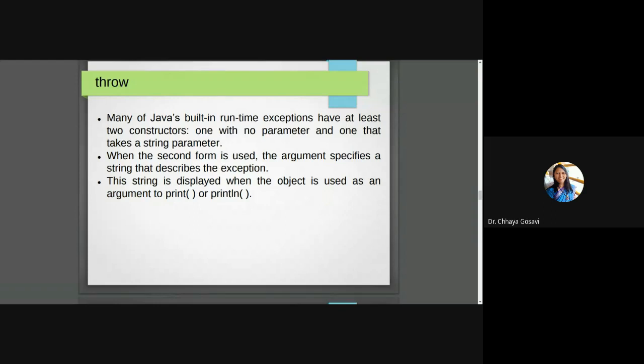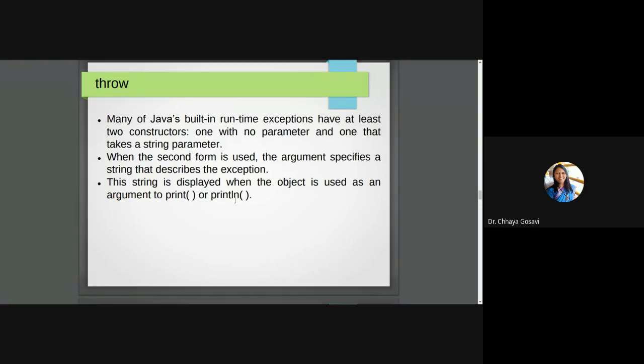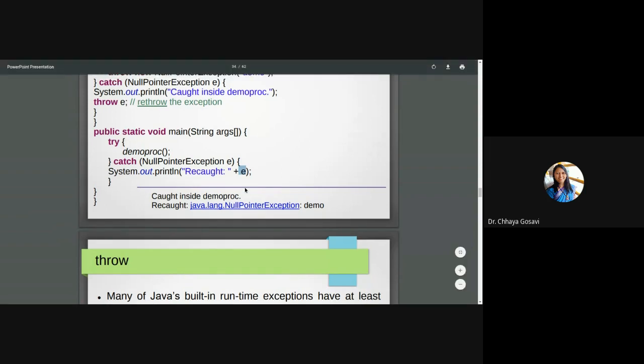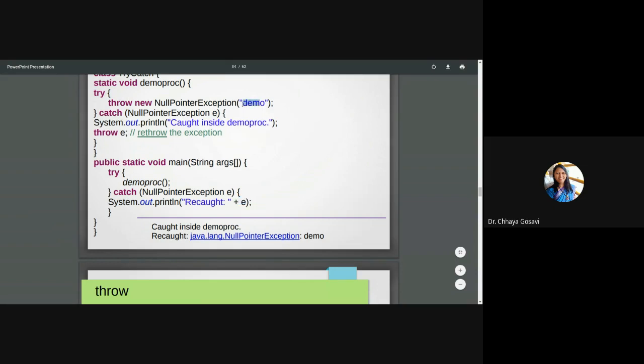When the second form is used, when we are passing a parameter as a string, the argument specifies a string that describes the exception. This string is displayed when the object is used as an argument to print or println. So here in System.out.println, we are not printing e dot something, we are directly printing e. e is an object, but that object will return the string that you have passed. So it will print this string.